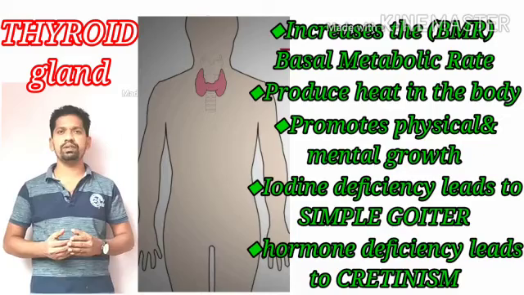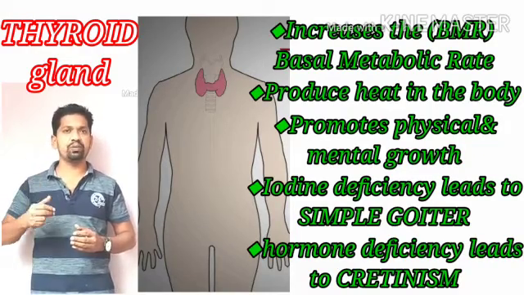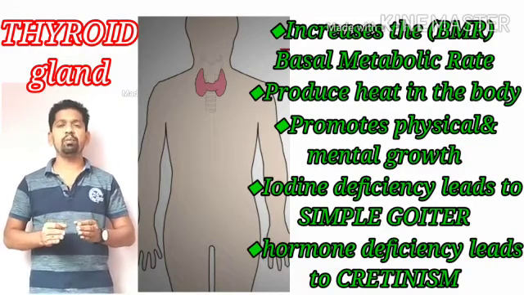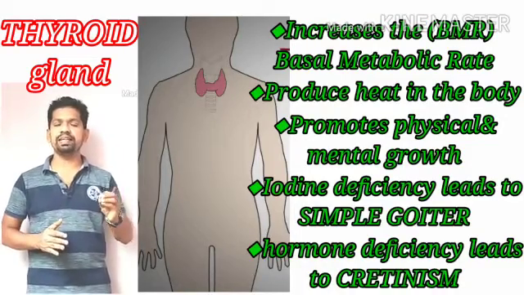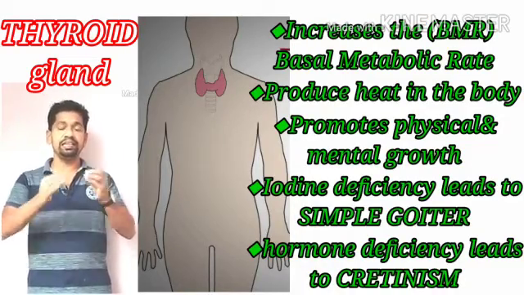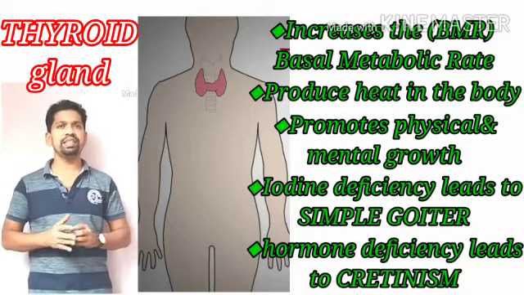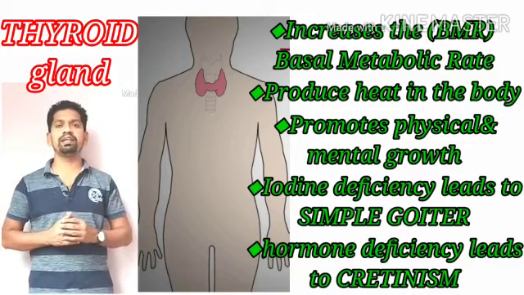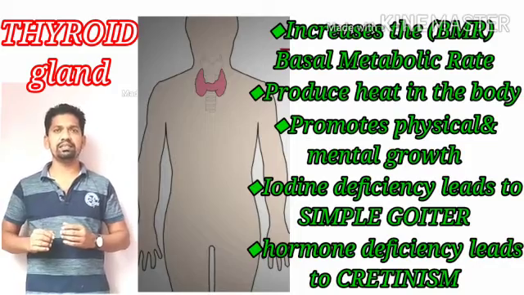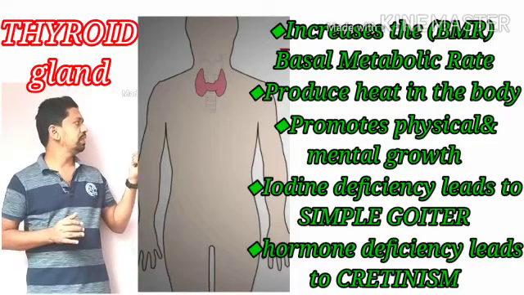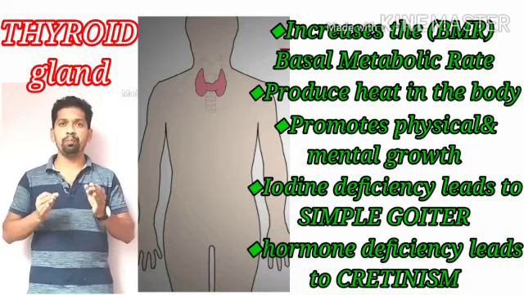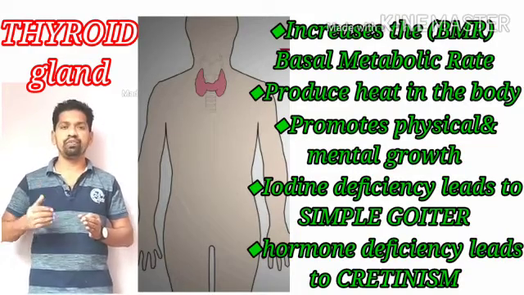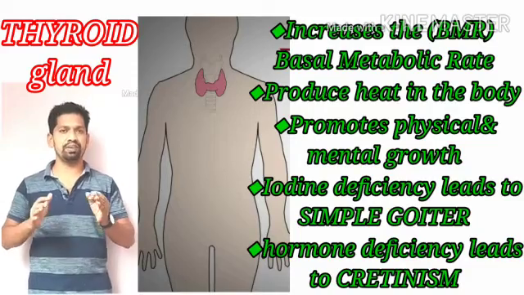So as we know, for physical and mental growth, the body requires the important hormone thyroxine produced by the thyroid gland. If a person doesn't have a sufficient amount of thyroxine in childhood, the person will be affected by mental retardedness, such a condition known as cretinism. That is why the hormone is very important to maintain the physical and mental growth in our body.